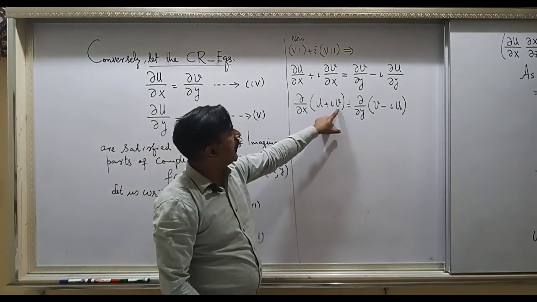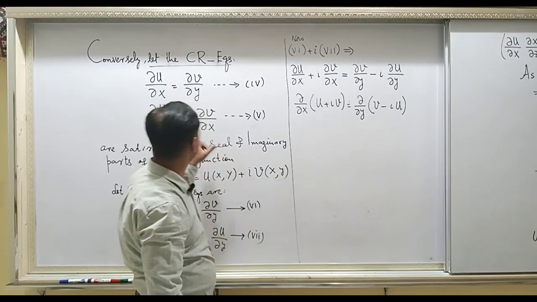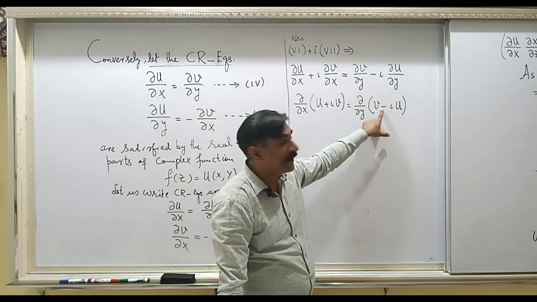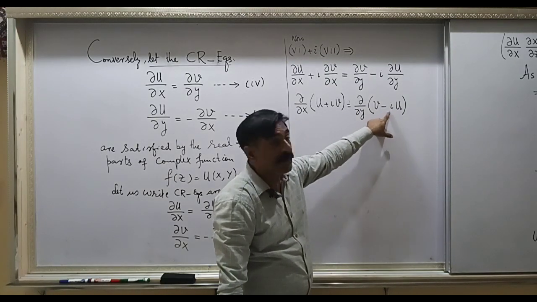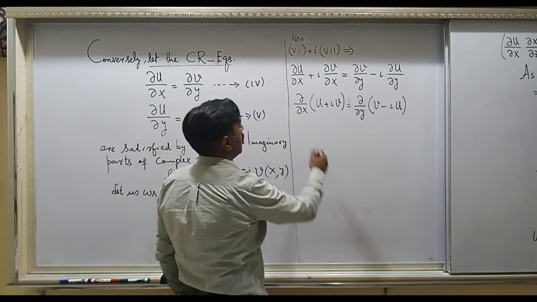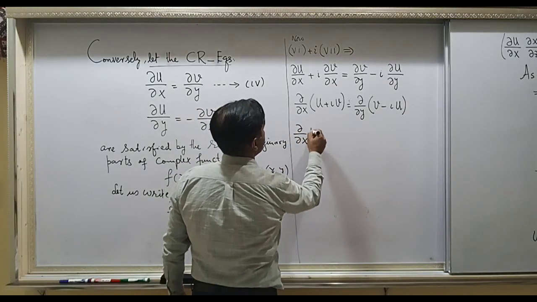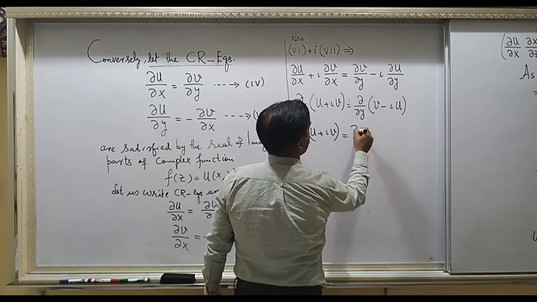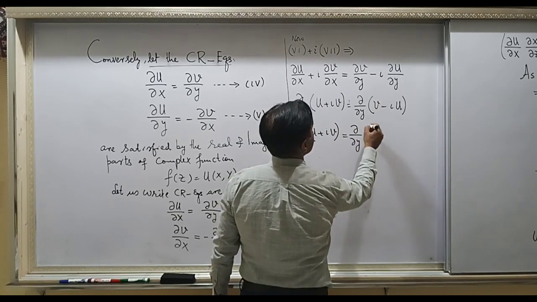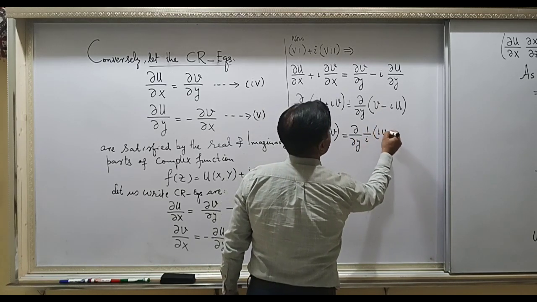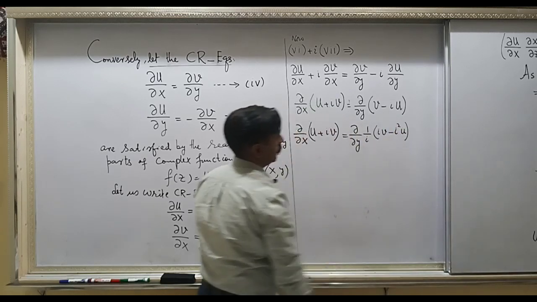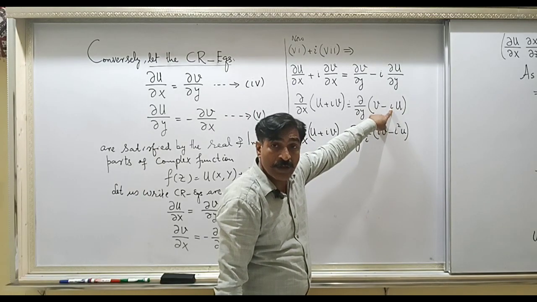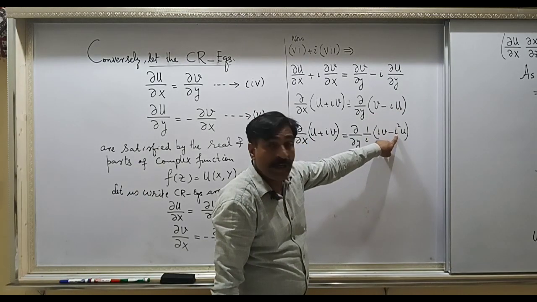Now u plus iv is your f(z), but on the right hand side you do not have u plus iv, so you can pull out i, and keep the left as before, meaning u plus iv. You can also say that you have divided and multiplied with i, so that the coefficient of u, which is now i, vanishes from here. And how does it vanish?